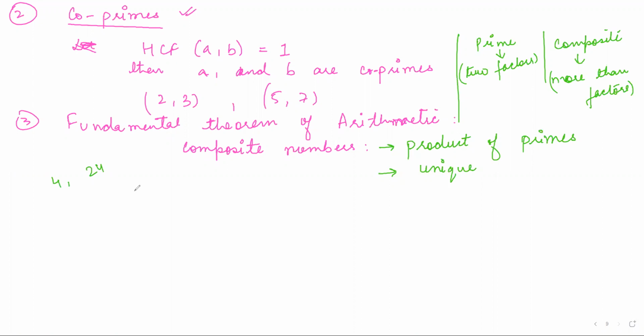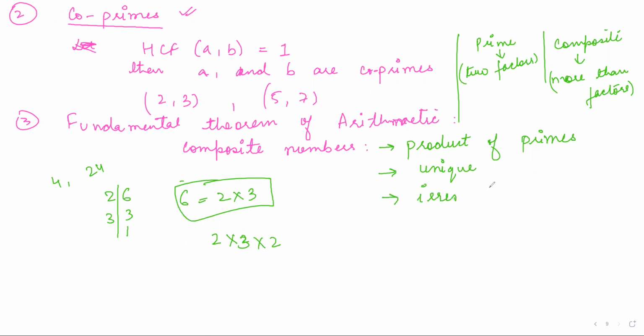For example, I have the number 6, right? I'm doing prime factorization. So 2 into 3, 3 into 1. So 6 is always 2 into 3, like 2 to the power 1 into 3 to the power 1. I cannot add one more 2 from my wish, or I cannot remove the 3 from my wish. No, 6 is always 2 into 3, right? Okay. And it is irrespective of order. Irrespective of order means 6 can be written as 3 into 2 also, there is no issue. 2 into 3 or 3 into 2 doesn't matter.